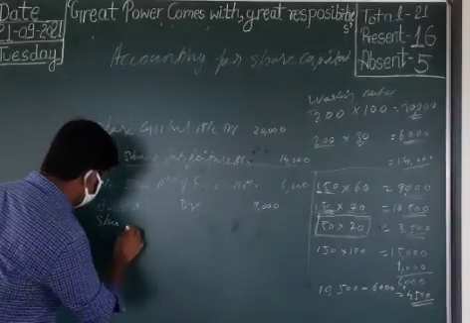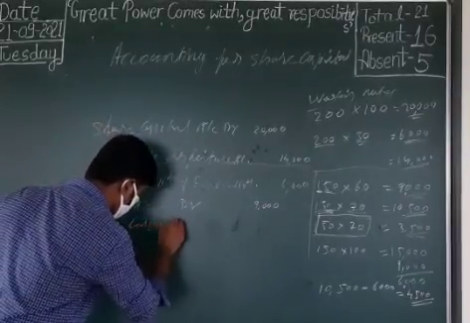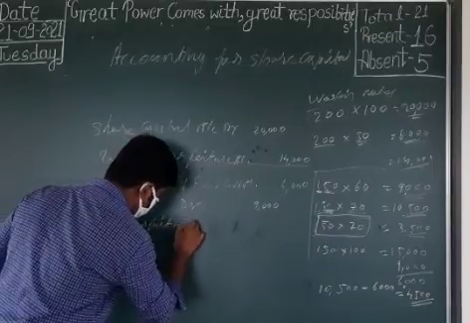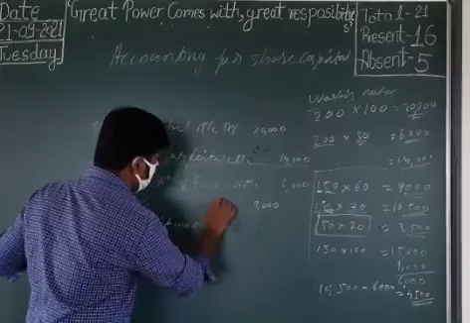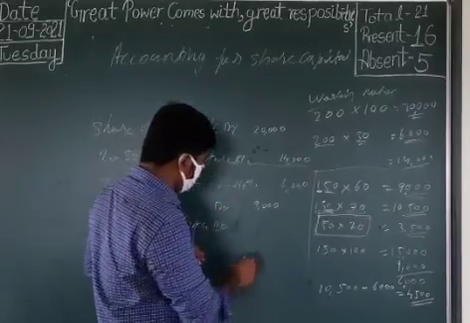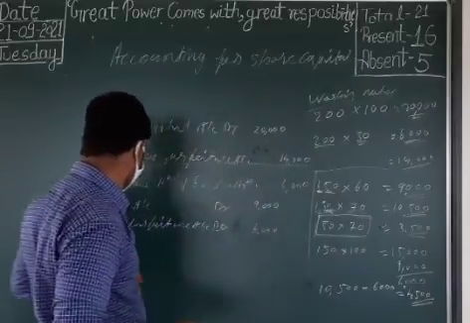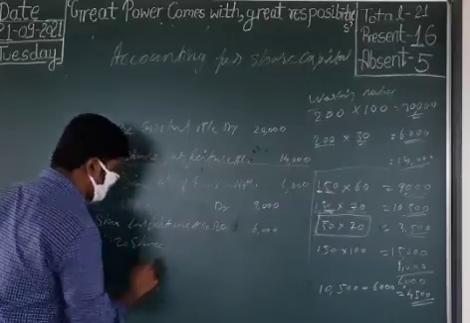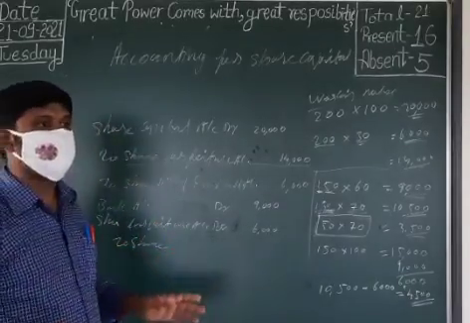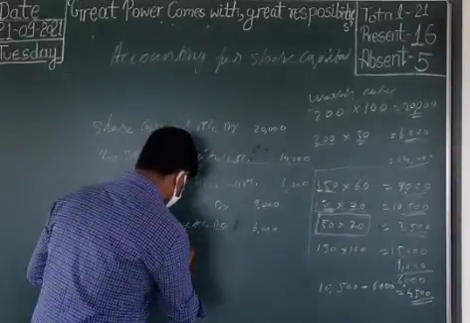So share forfeiture account debit 6,000, to share capital account. How much rupees must come? That means 150 into 100 itself. Clear now? 15,000.